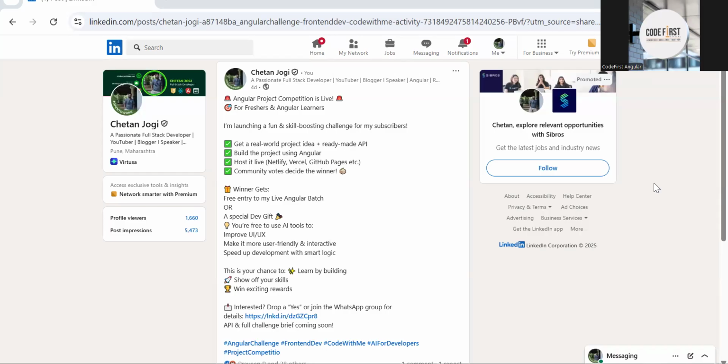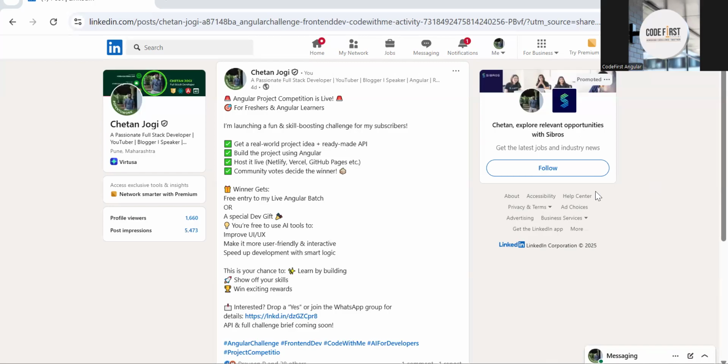You might know I run some batches also. So you can sit in my batch, or if you need, we can either do a batch or you can get a gift from me, right? So it's a simple competition where, I have created some APIs. The project I will explain later, but